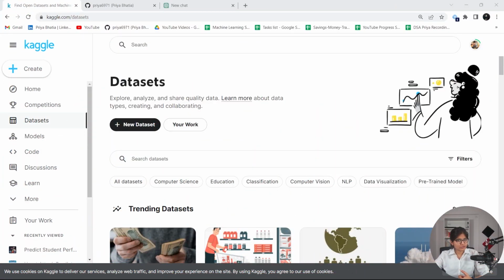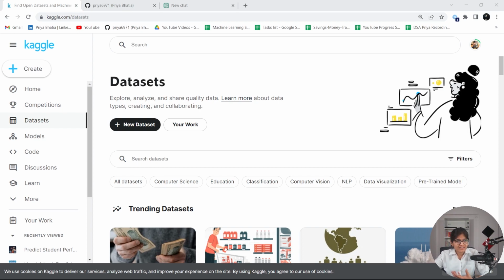The very first thing which I will talk about in today's video is Kaggle. The second thing is GitHub. And the third and utmost important thing nowadays is ChatGPT. So let's start discussing the very first platform, which is Kaggle.